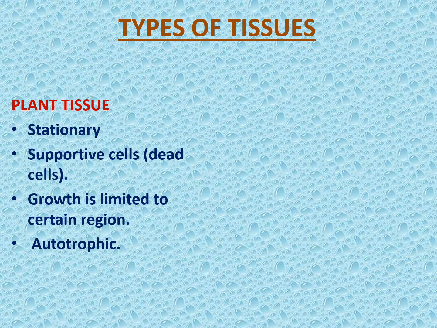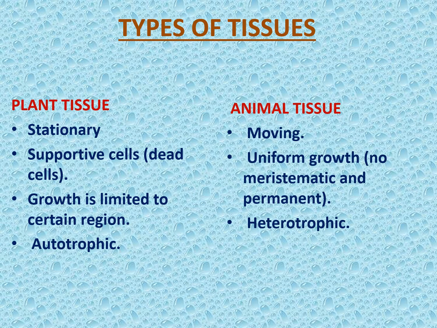I have already taught you the meristematic regions like stem tip, root tip. So these are the regions where the growth is indefinite. It is growing on. The cells are continuously dividing. So these are specific areas in the plant. And plant is autotrophic. They can produce their own food.